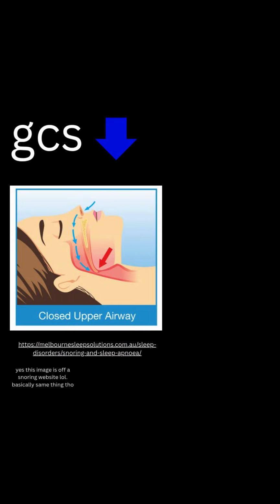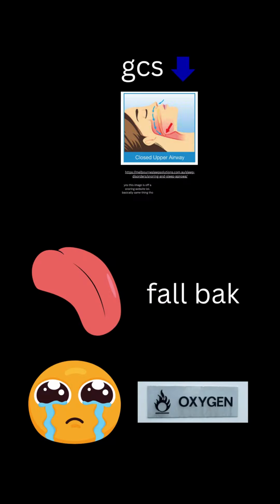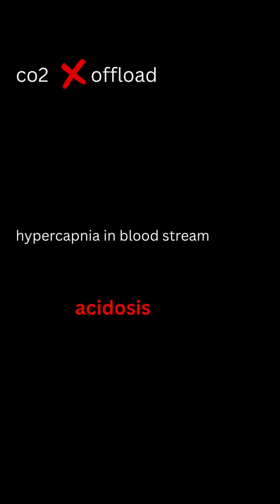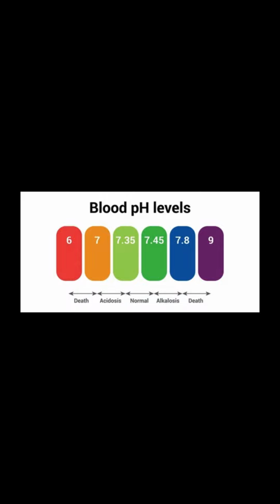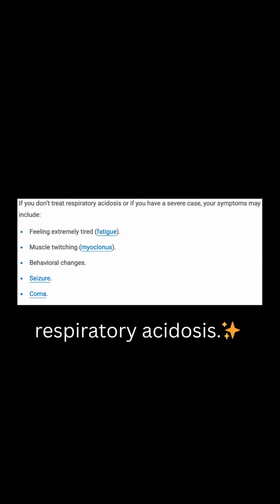Whenever the GCS drops, the muscles in the jaw and the pharynx relax. This causes the tongue to fall back and occlude the airway. This means that the patient can't get enough oxygen into their lungs, which leads to hypoxia. At the same time, they can't offload the CO2, causing hypercapnia in the bloodstream. Hypercapnia then leads to acidosis. When the CO2 dissolves in the blood, it forms carbonic acid, which lowers the blood pH, making it more acidic. This, in turn, causes a condition called respiratory acidosis.